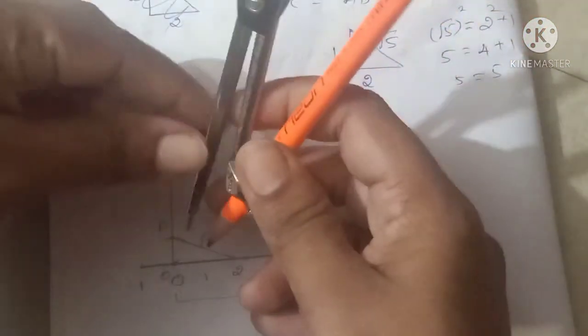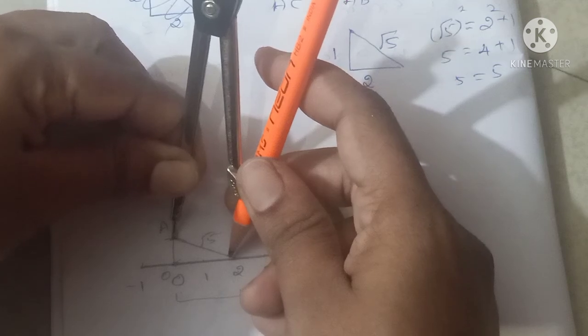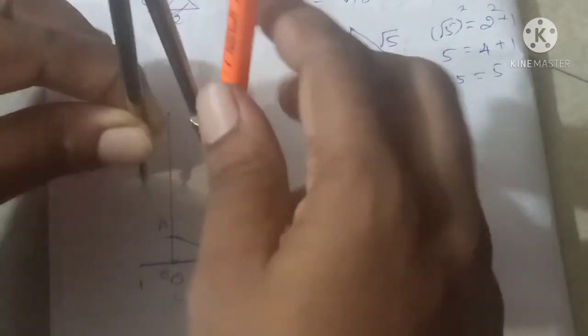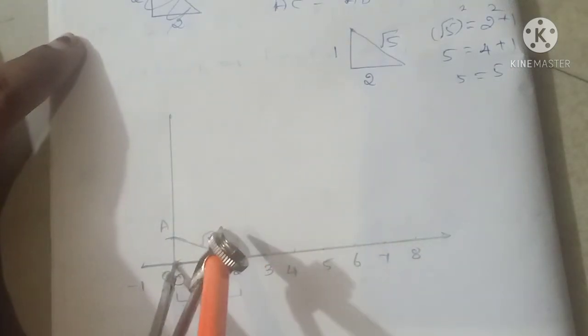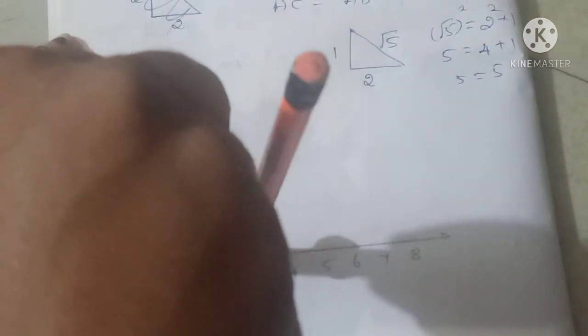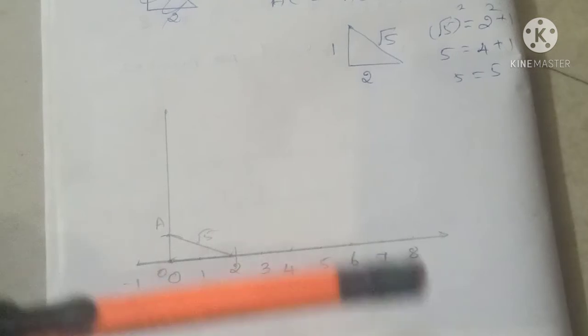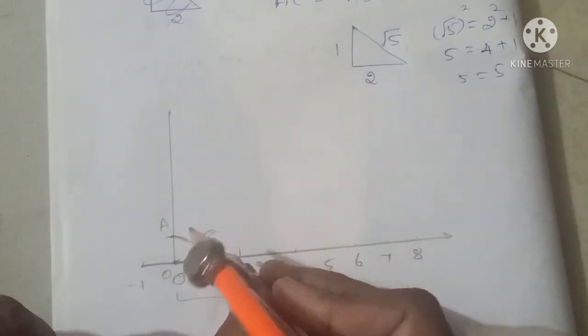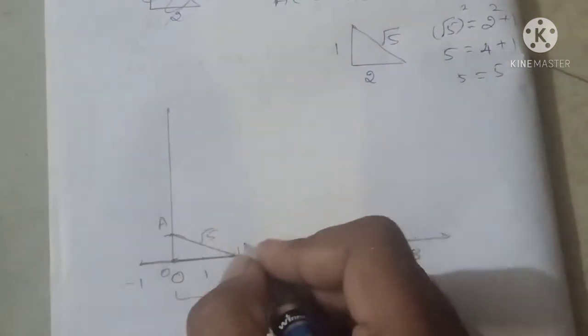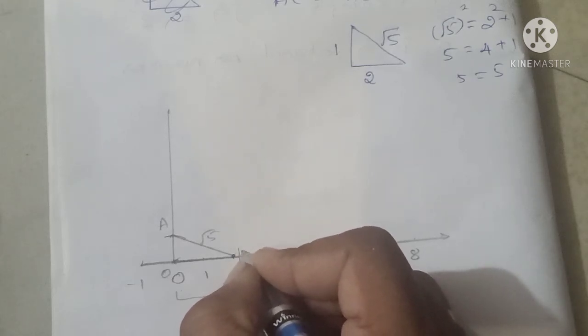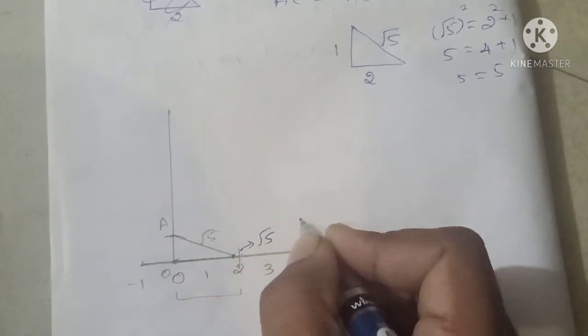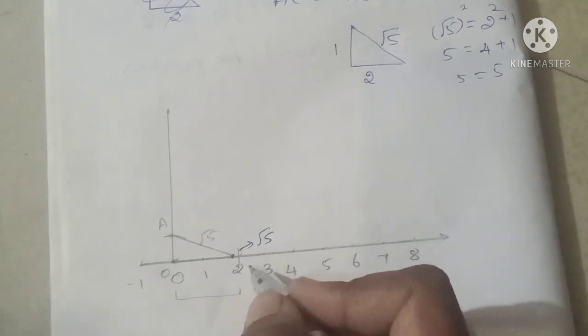So measure this length, and keeping it at the point O, draw a line on the number line. Okay, so this is 2, listen, this is 2, and we got an arc at this point. So this point we call root 5. Okay, so thus we have drawn root 5 on the number line.